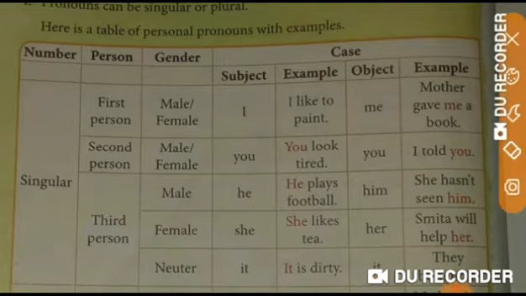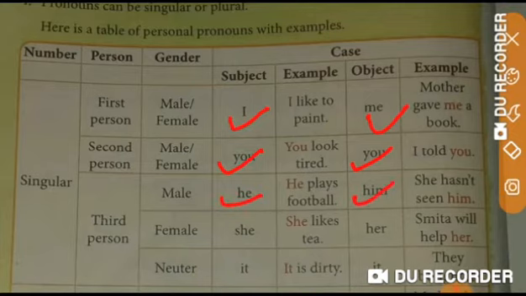For the first person, singular number, male or female, we use the subject pronoun I and the object pronoun me. For the second person, singular number, male or female, we use the subject pronoun you and the object pronoun also is you. For the third person, singular number, male, we use the subject pronoun he and the object pronoun him.